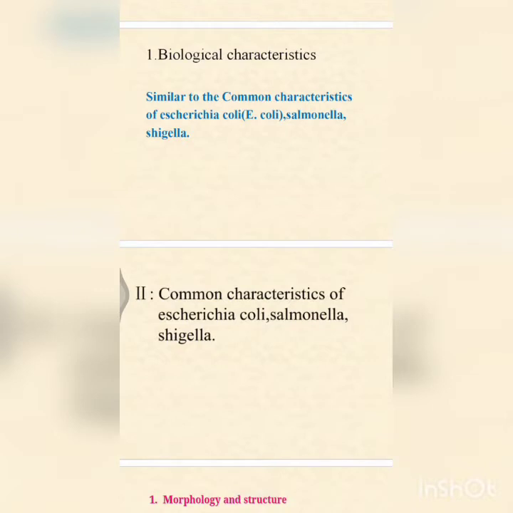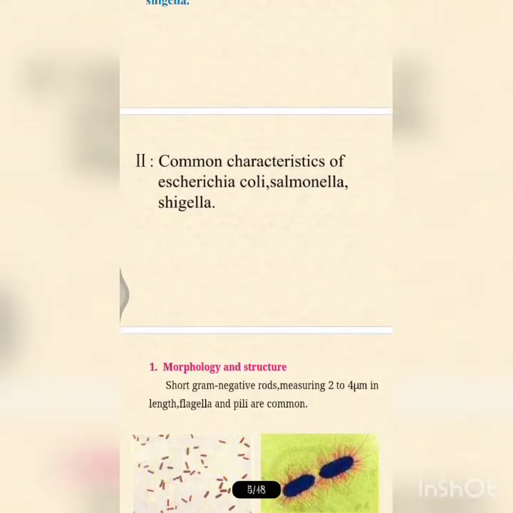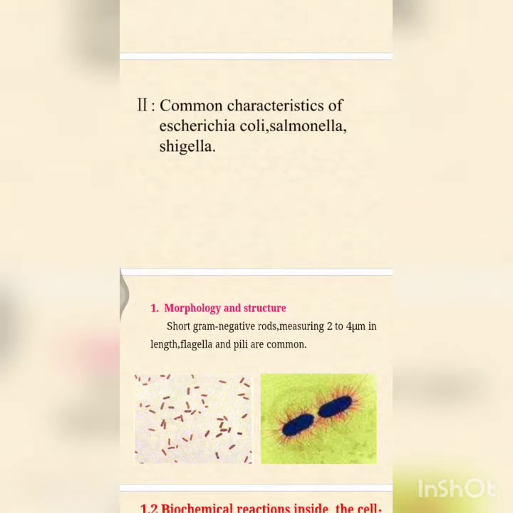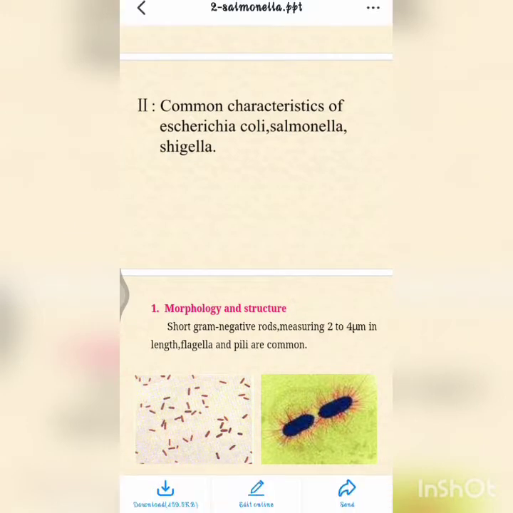So what are the common characters shared by them? First, let us see the morphology and structure. It's a gram-negative bacilli and it's motile with peritrichous flagellae. You can see peritrichous flagellae all over the body, and they're non-capsulated. You can see no capsule around them. They're non-sporing, they don't form any spores, and may possess fimbriae. They are short gram-negative rods, measuring 2 to 4 micrometers in length.